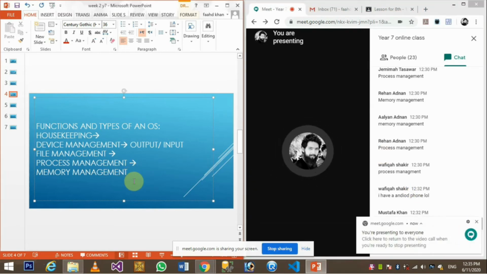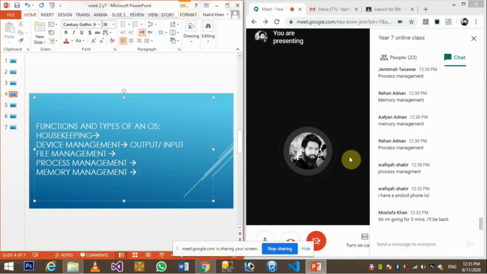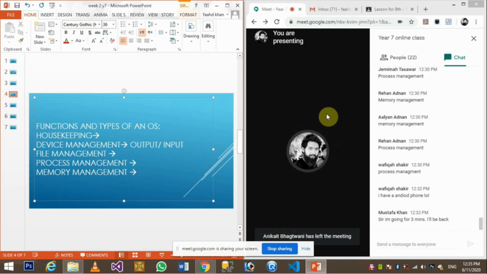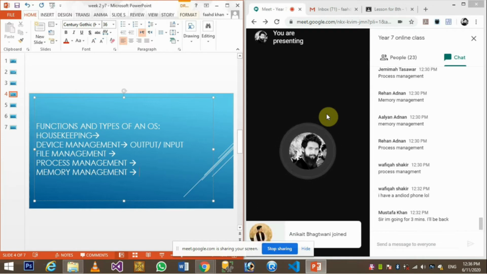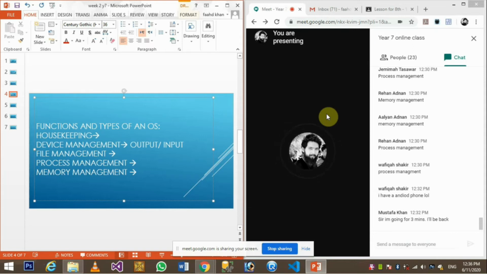Memory management. What are we talking about when we say memory? Like RAM, the primary memory. We have limited memory of the RAM, and my computer works on this limited memory to make our computer useful, to make our computer work.